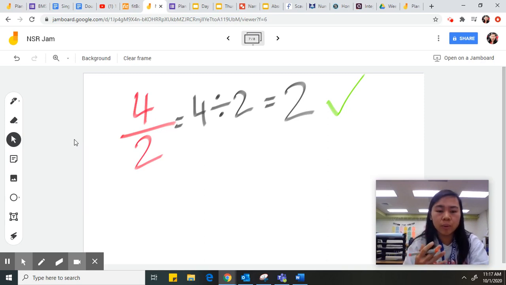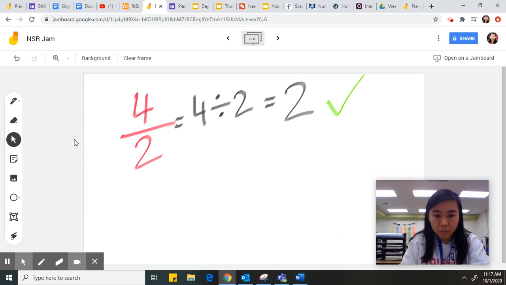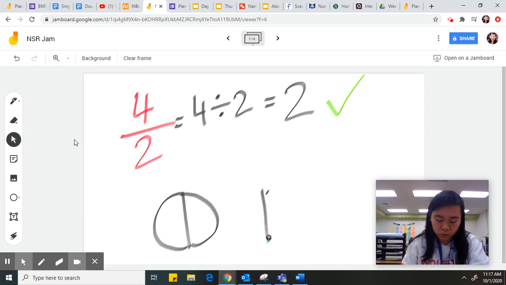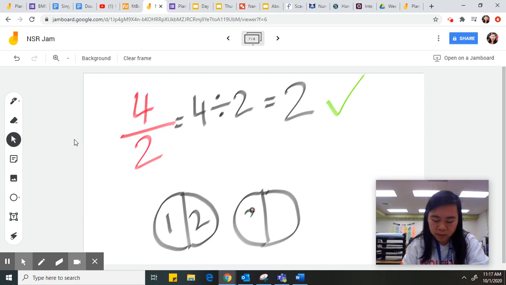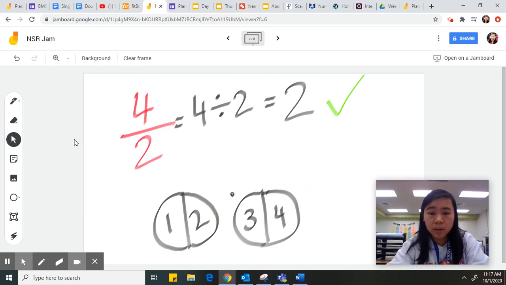If I have 4 pieces, each the size of a half, right? So if I did my pizza slice, say that I have half a pizza right there, that's 1. But I have 4 pieces. So 1, 2, 3, 4. I have 4 pieces. They're each the size of a half. Well, how many total pizzas do I have? I've got 1, 2. So 4 halves is the same thing as 2. And we know 2 is a whole number, so it is an integer.